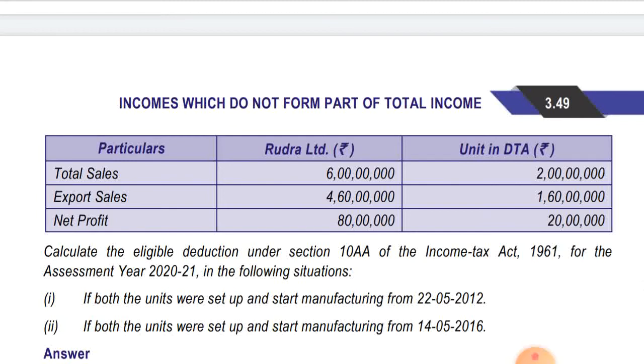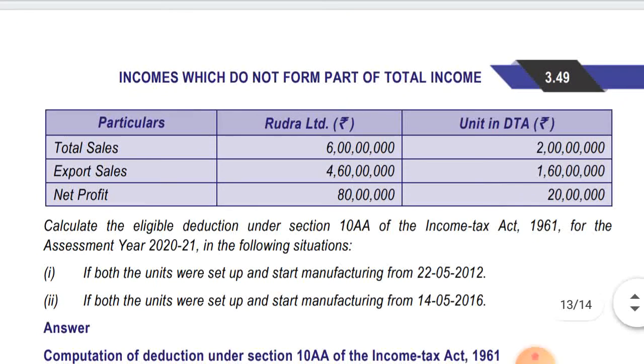Rudra Limited: total sales is 600 lakhs, export sales is 460 lakhs, and net profit is 80 lakhs. And unit in domestic tariff area: total sales is 200 lakhs, export sale is 160 lakhs and net profit is 20 lakhs. Calculate the eligible deduction under section 10AA of the Income Tax Act 1961 for the assessment year 2020-21 in the following situations.